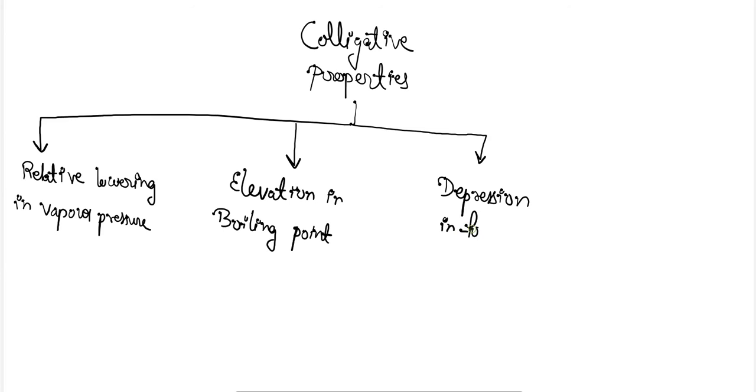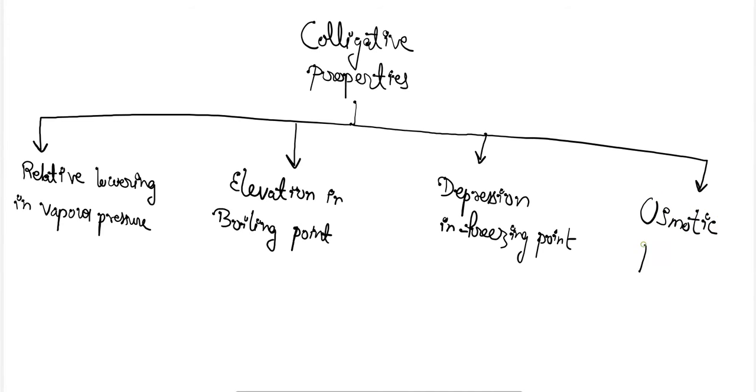And the last, the fourth one, is osmotic pressure. So these four colligative properties we are going to study in this solution chapter. Okay, so let's move on and take the first one, that is relative lowering of vapor pressure.